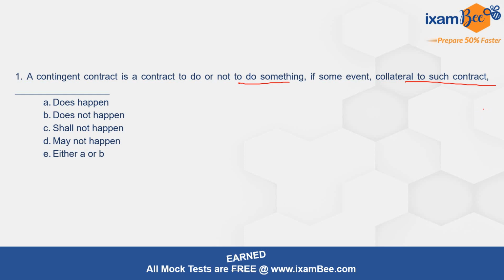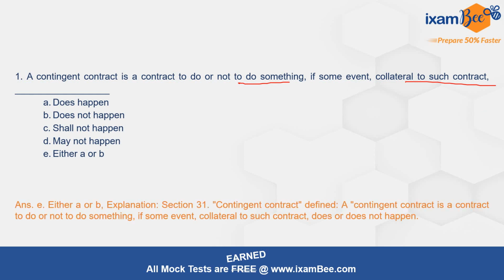does not happen, shall not happen, may not happen, either A or B, and the correct option is either A or B: does happen or does not happen. So either that particular condition will happen or it will not happen. Based on that the performance is there. So section 31 में इससे related provision आप देख सकते हो. A contingent contract is a contract to do or not to do something if some event collateral to such contract does or does not happen.